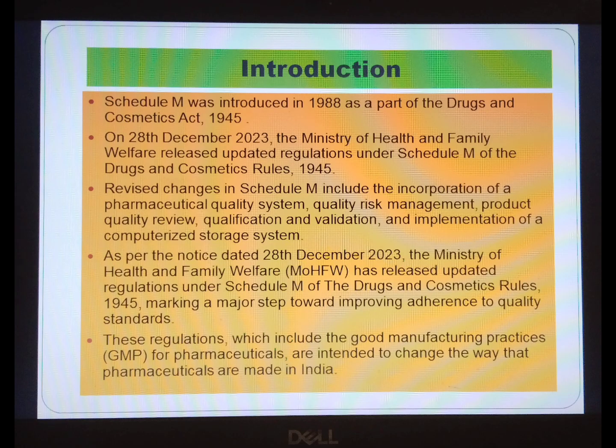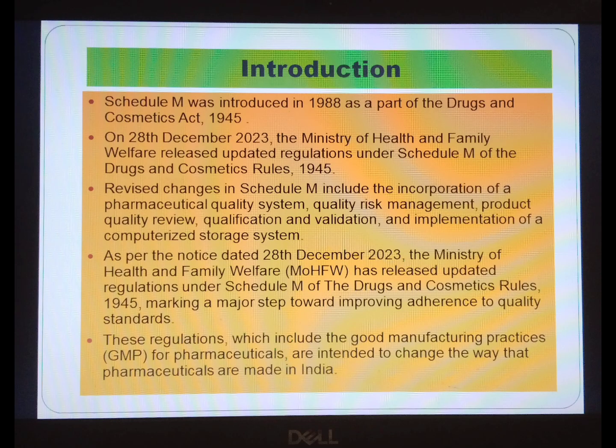includes the incorporation of pharmaceutical quality system, QRM, that is quality risk management, product quality review, qualification and validation, and implementation of computerized storage system. As per the notice dated 28th of December 2023, the Ministry of Health and Family Welfare has released updated regulation under Schedule M of the D&C Rule 1945, making a major step toward improving adherence to quality standard. These regulations, which include the good manufacturing practices for pharmaceuticals, are intended to change the way that pharmaceuticals are made in India.